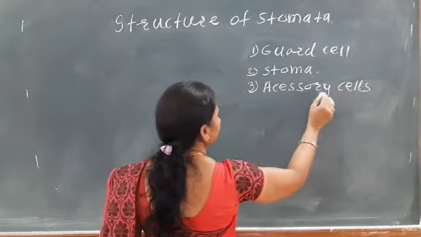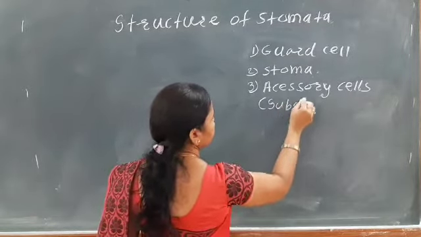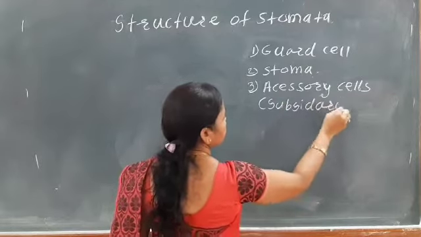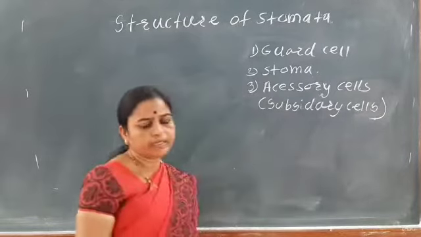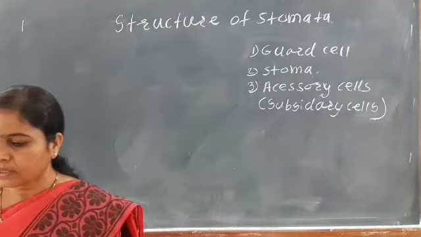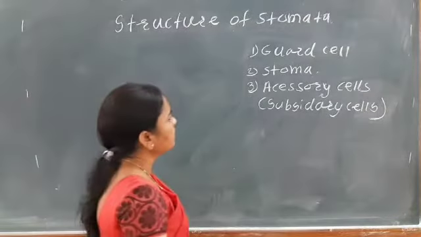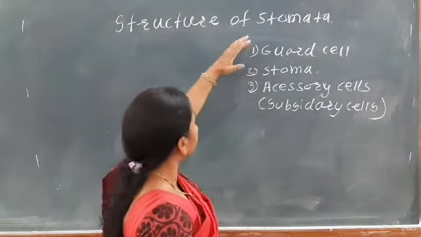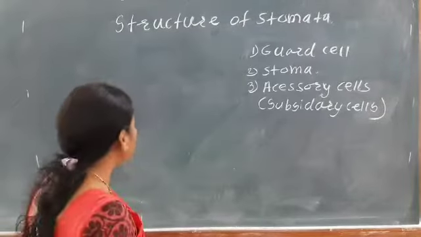Accessory cells, or these are also known as the subsidiary cells. So see, here is the structure of the stomata. It has these three main parts. So see how the structure is.